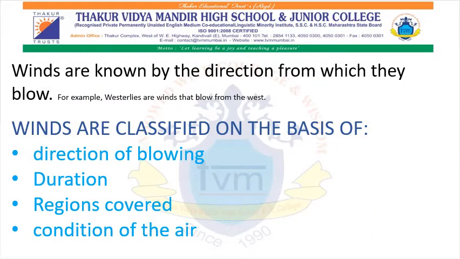Now let us learn the types of wind. So winds are classified on the basis of direction of blowing, duration, means how long do they blow, then the regions they cover, and the condition of air.